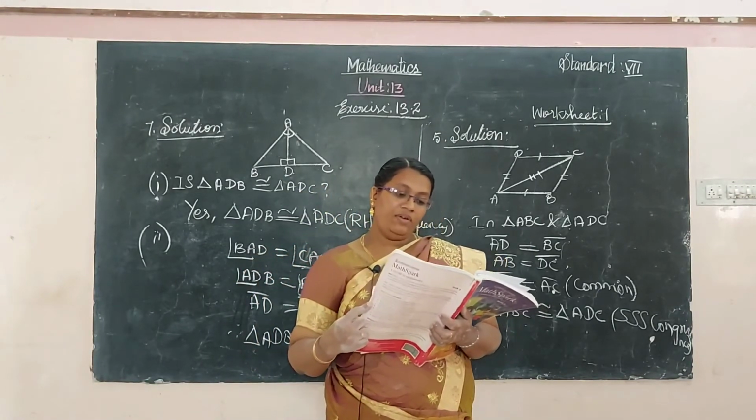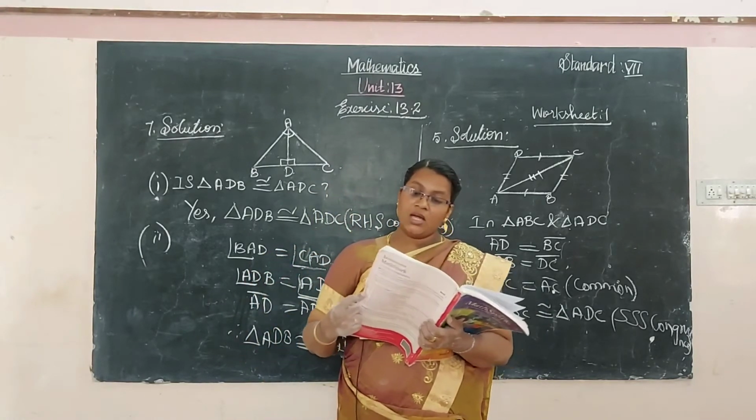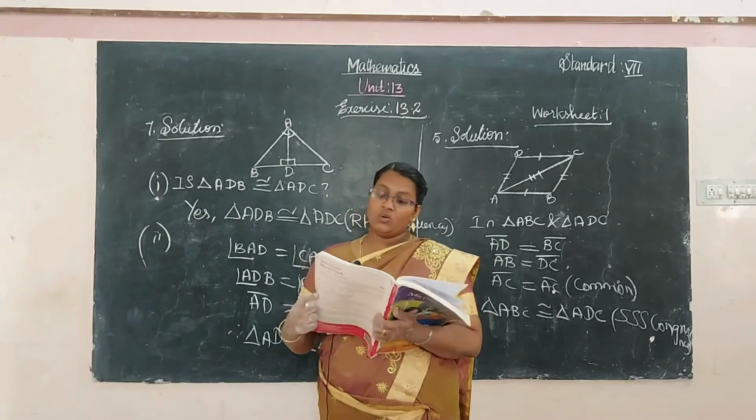And sixth one, in the figure OA is equal to OC, OB is equal to OD. Are the triangles AOB and COD congruent?